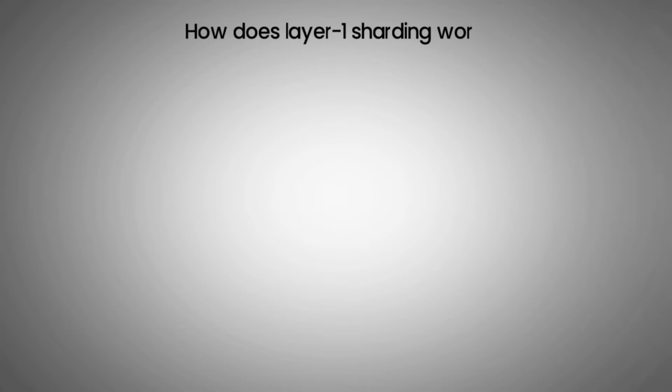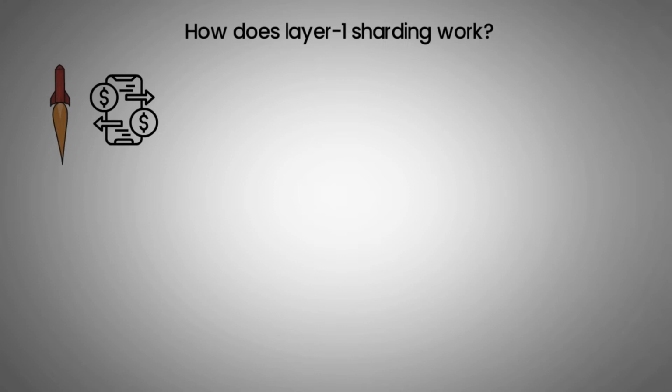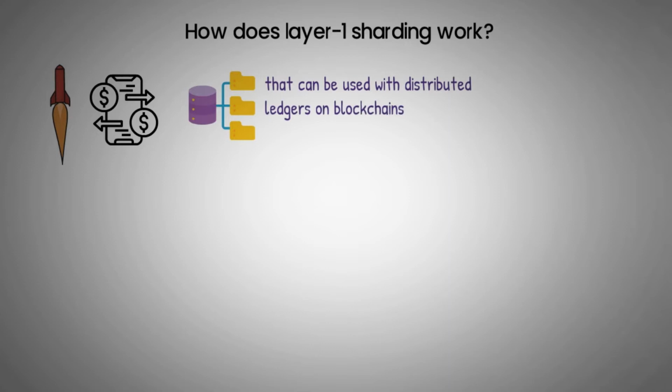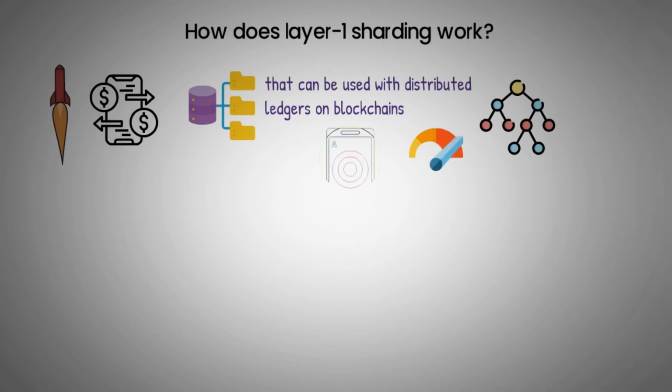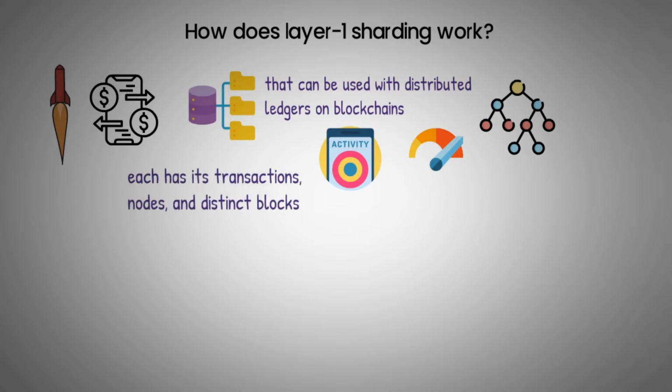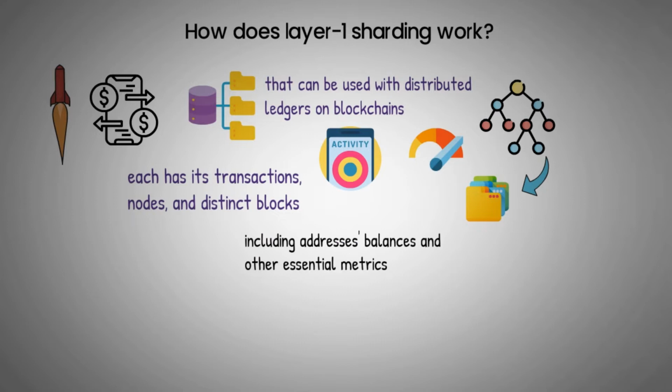How does Layer 1 sharding work? A well-liked Layer 1 scaling technique for boosting transaction throughput is sharding. This method is a type of database partitioning that can be used with distributed ledgers on blockchains. A network and its nodes are split into many shards to distribute the workload and increase transaction speed. Each fragment controls a portion of the network's activity. Each has its own transactions, nodes, and distinct blocks. Thanks to sharding, each node does not have to keep a complete copy of the entire blockchain. To transmit the status of their local data, including addresses, balances, and other essential metrics, each node instead reports the work accomplished to the main chain.